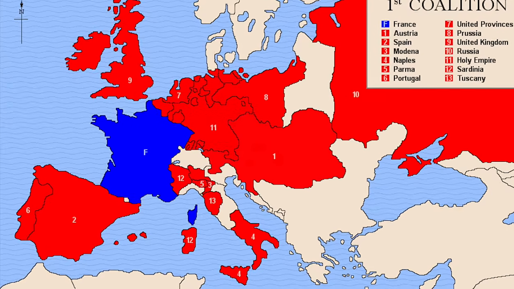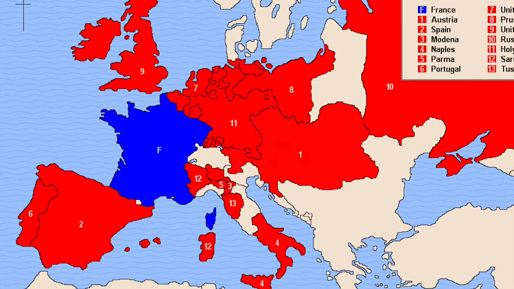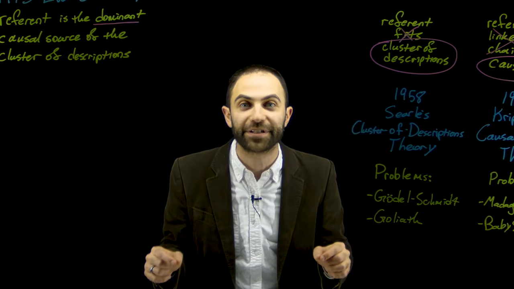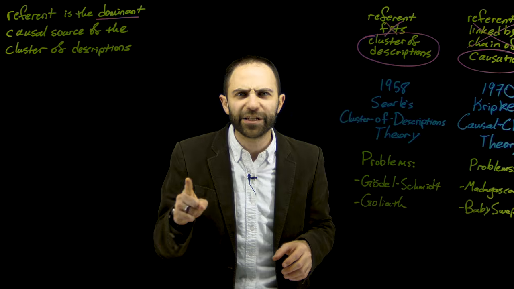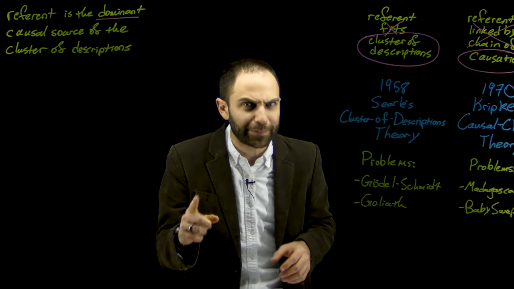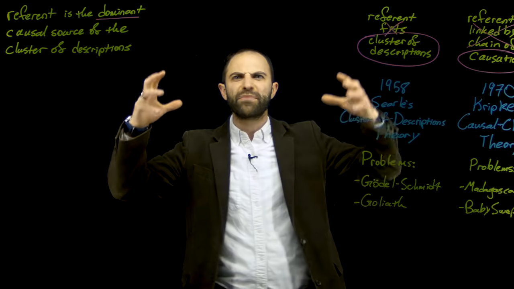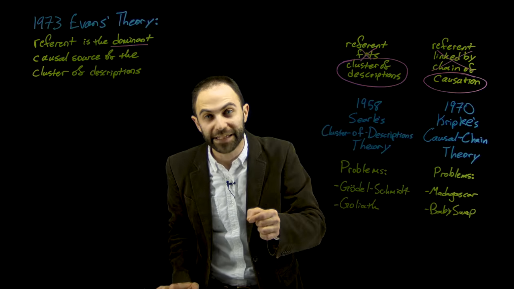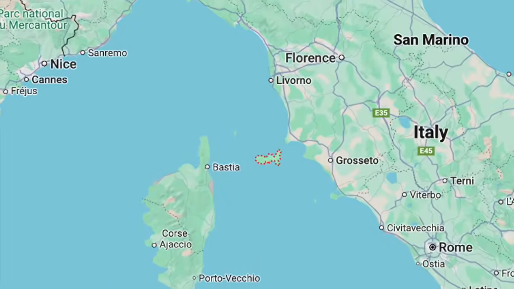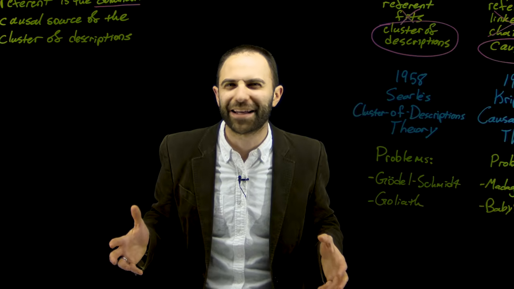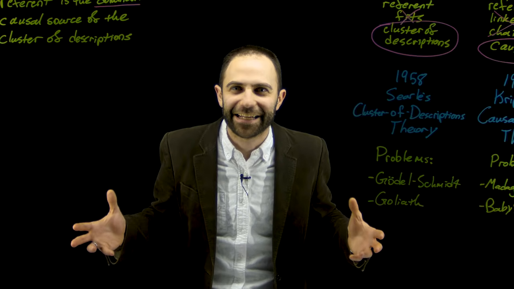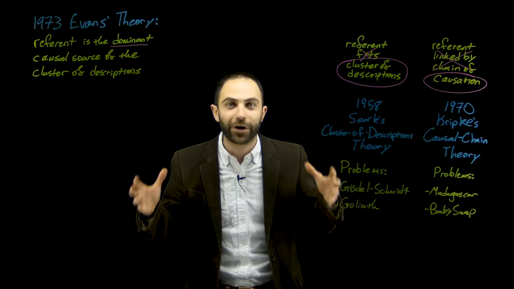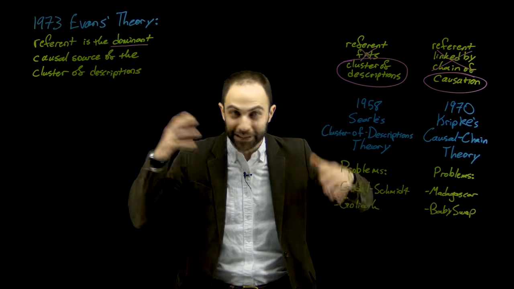But then like every other country in Europe gangs up on Napoleon, and finally they defeat him and they conquer Paris in 1814. They take Napoleon and they don't want to kill him, right? Because if you kill him, he'll become this mythical figure, this martyr or whatever. So instead, they imprison him on this island in the Mediterranean called Elba. But some Mediterranean island can't contain him, so he escapes and he makes it back to France and he takes back over the army or whatever, and he's gonna take over the world again for a second time.